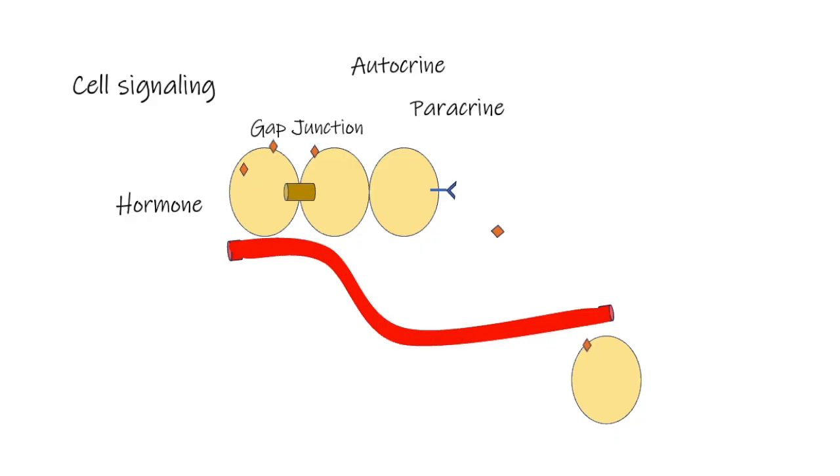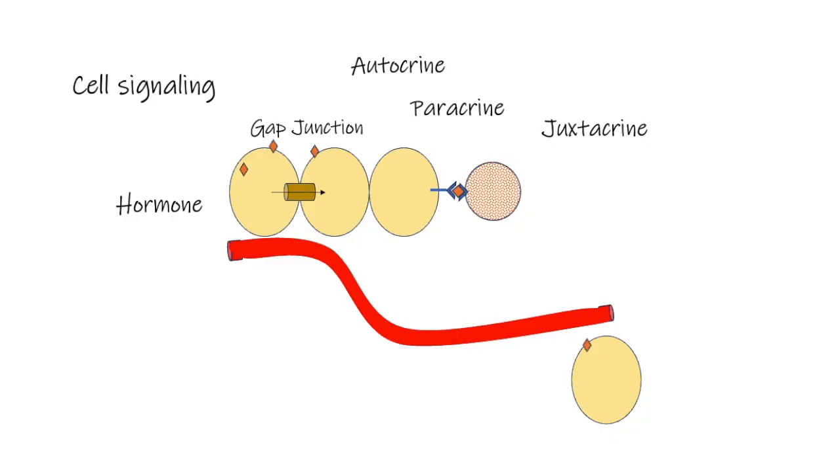Cells also communicate through gap junctions. These are direct cytoplasmic connections between adjacent cells that enable the rapid transmission of ions and small signaling molecules. Finally, juxtacrine communication involves direct physical contact in which membrane-bound ligands on one cell bind to receptors on another cell's surface. This creates highly localized signals. This type of signaling is very important in our immune system. Taken together, these modalities enable rapid, local responses and coordinated systemic regulation, both of which are necessary for maintaining homeostasis.